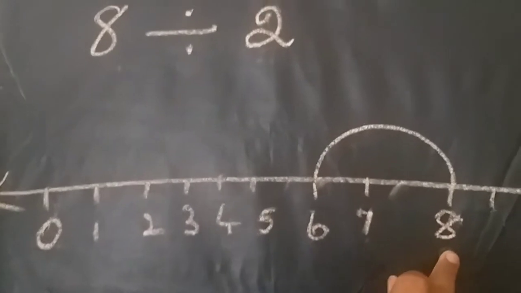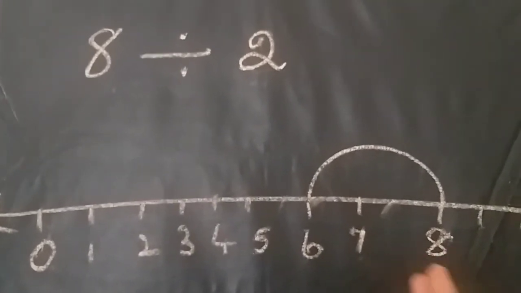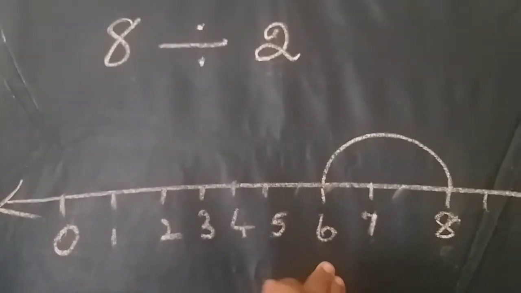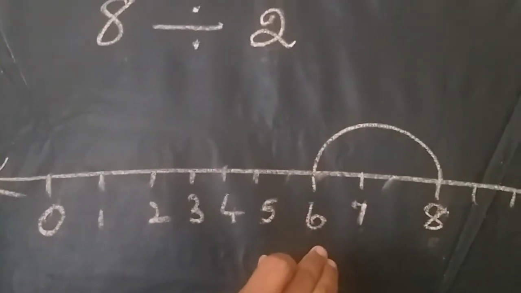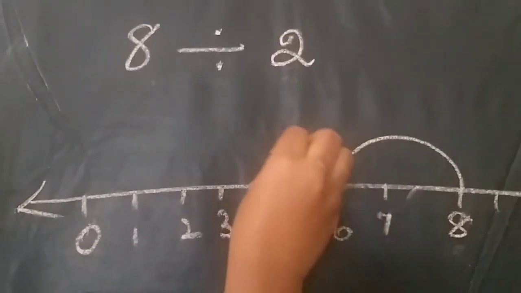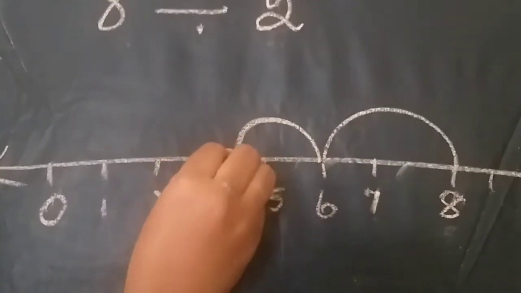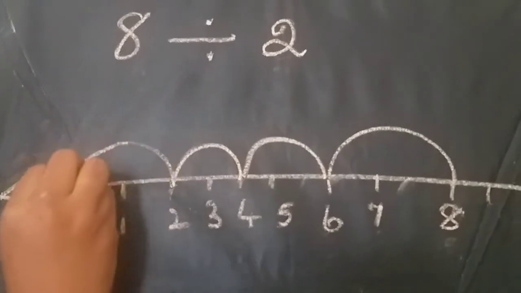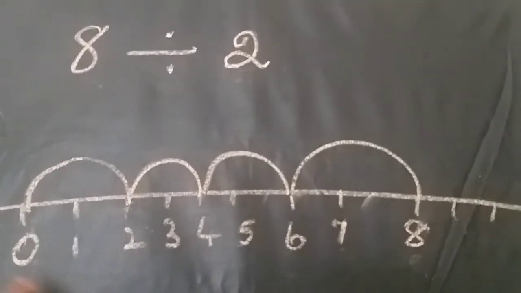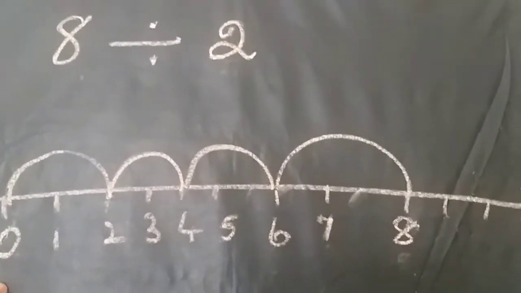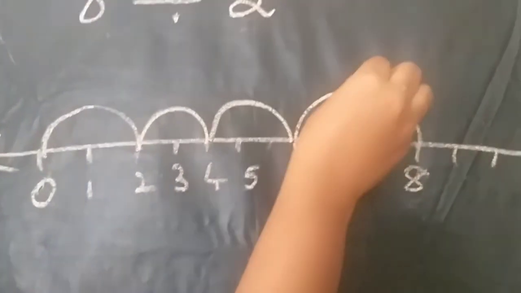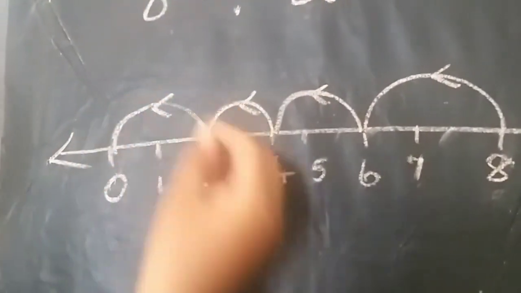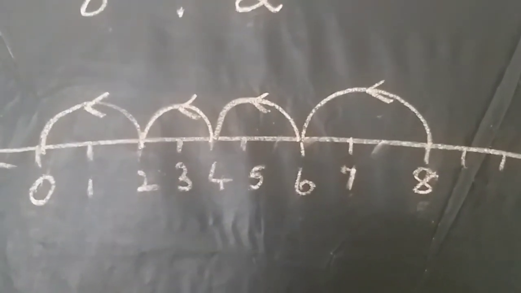He has 8 chocolates and he gives 2 chocolates to each of his friends, isn't it? So first of all he gives 2 chocolates, and again he gives 2 chocolates, again 2 chocolates, until he gets 0, isn't it? And here he jumped towards the left hand side, isn't it? You put the arrow marks like this.